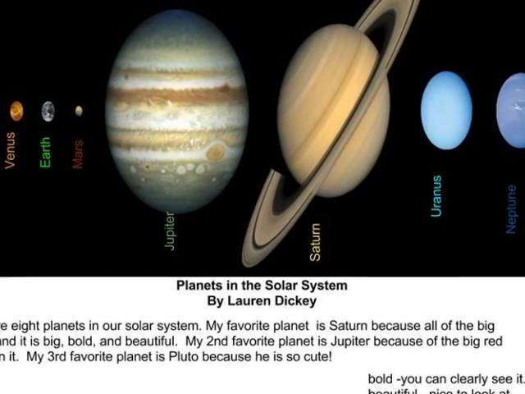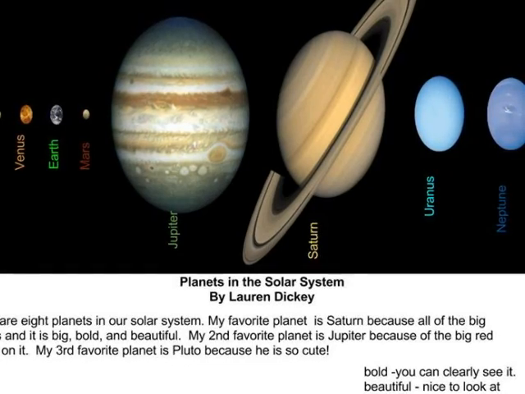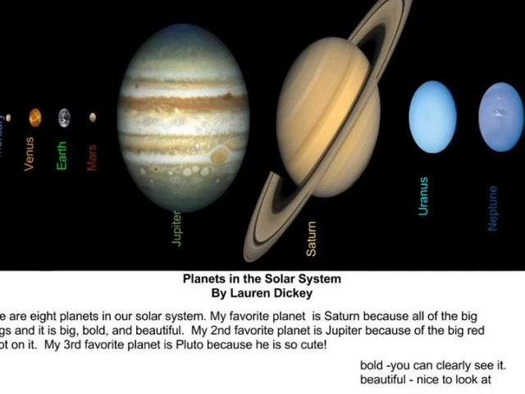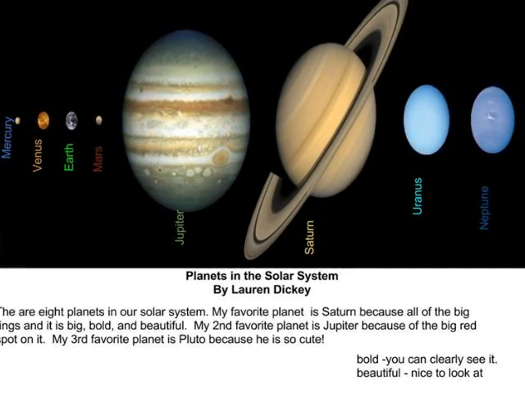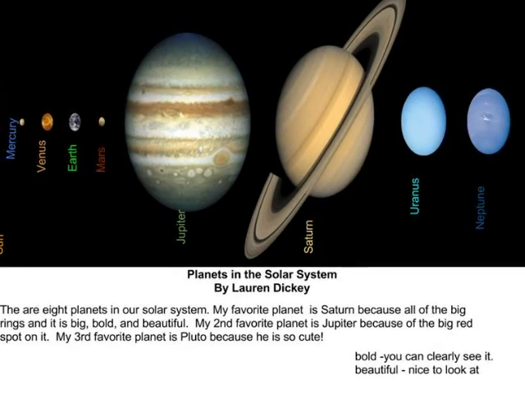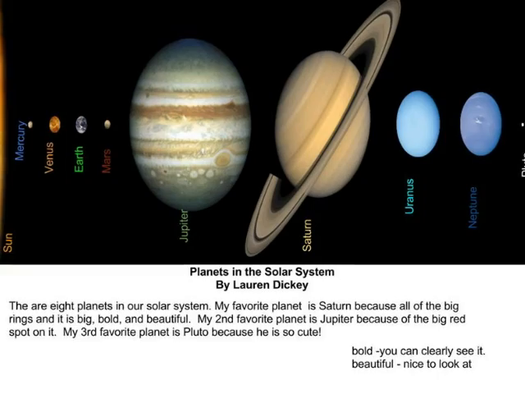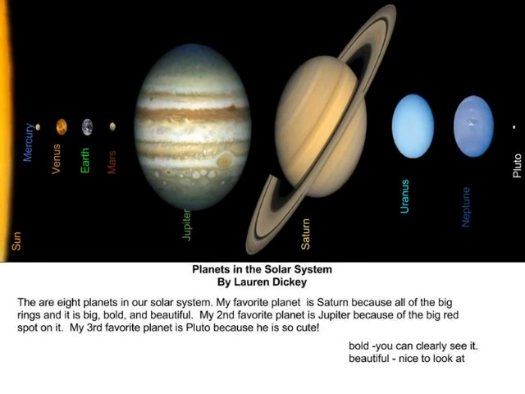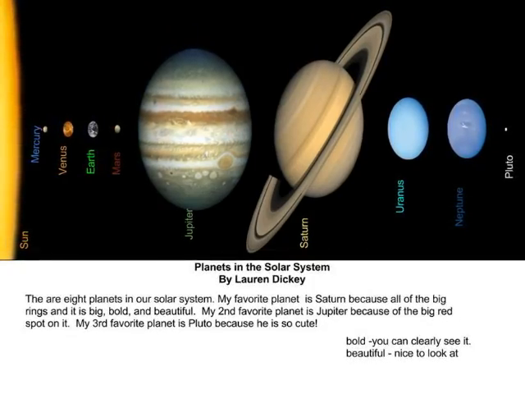Planets in the Solar System by Lauren. There are 9 planets in the solar system. My favorite is Saturn because of all the big rings. And it's so bold, big, and beautiful. And my second favorite is Jupiter because of all the big red spots on it. My third favorite planet is Pluto because he is so cute.